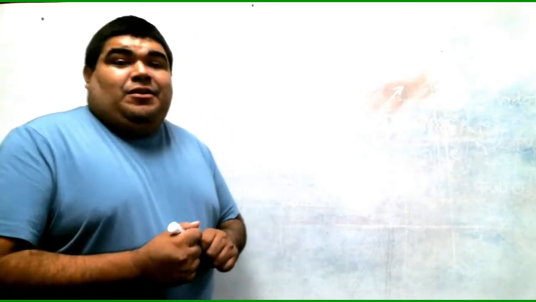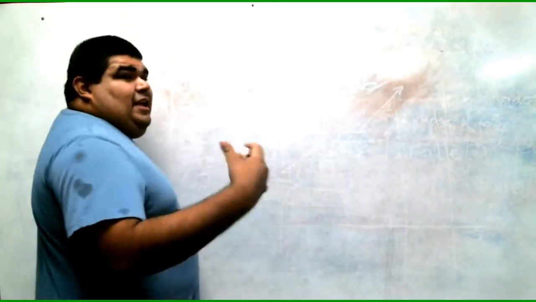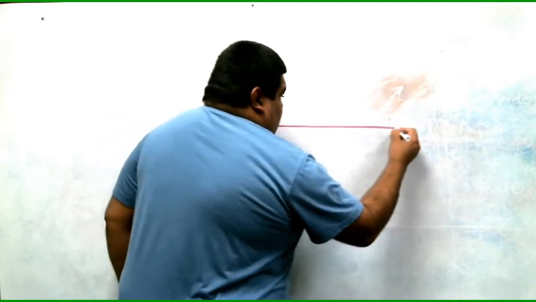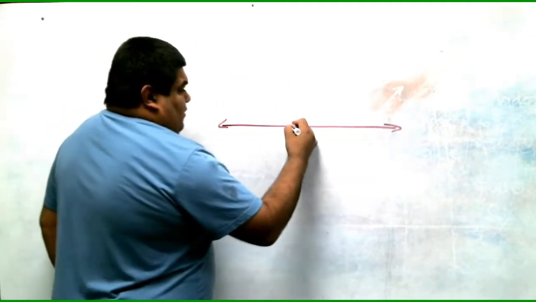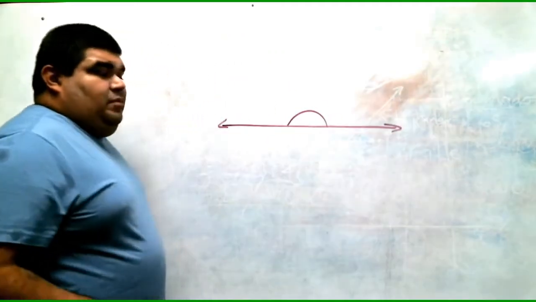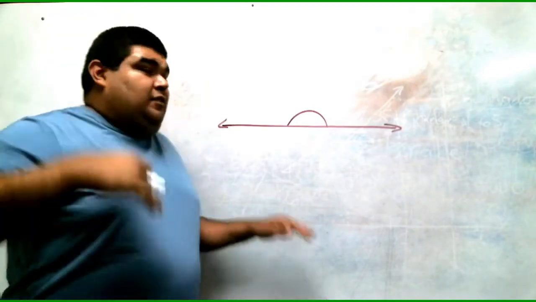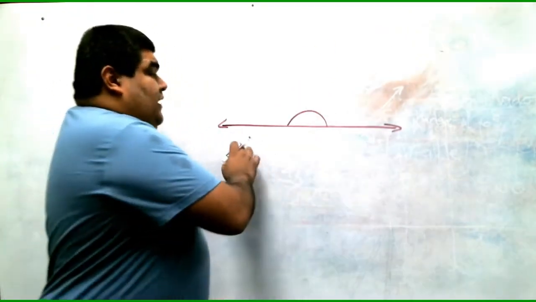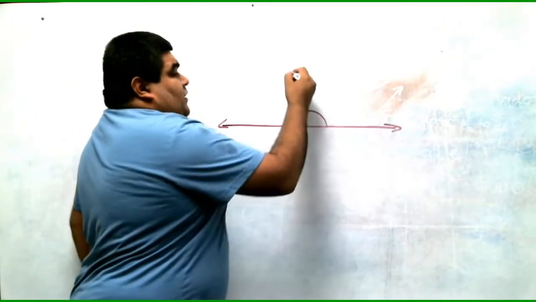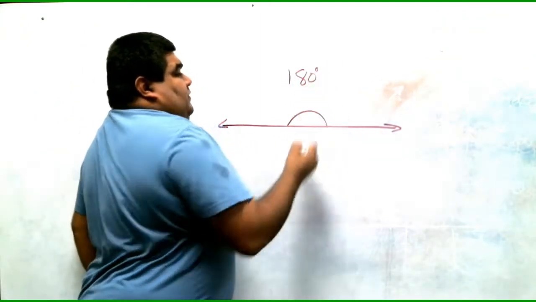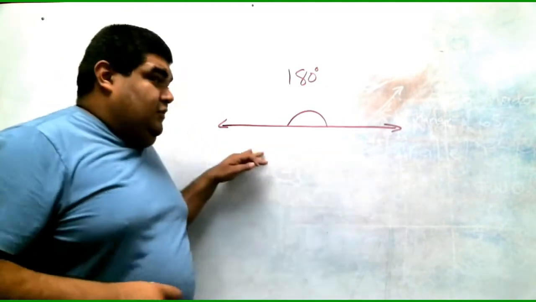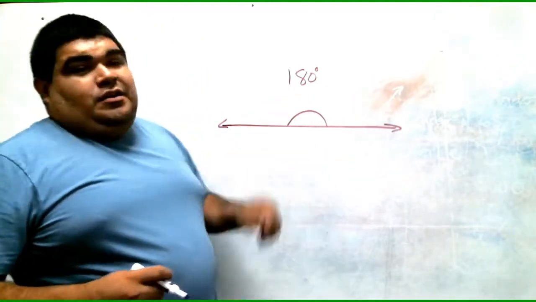A straight angle is, think of a line that just goes straight. Then you make a little hump in the middle. Think of like a sunrise. The land and then the sun is rising. Okay? Notice that this equals 180 degrees. So this is called a straight angle. Okay? Because it's straight. It equals 180 degrees.